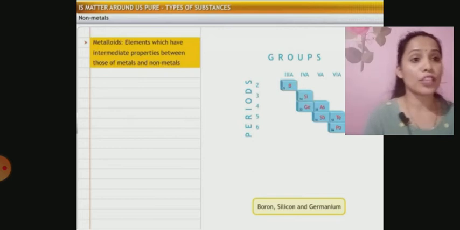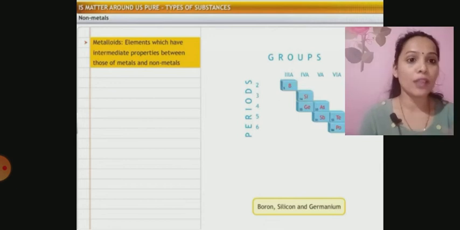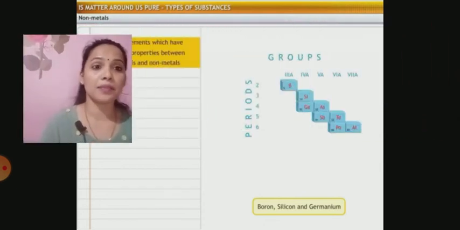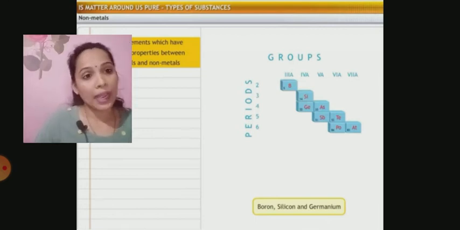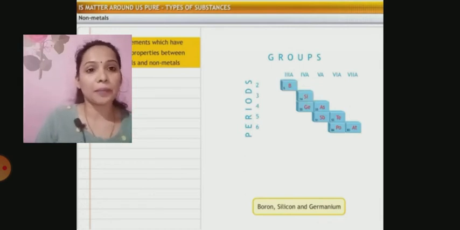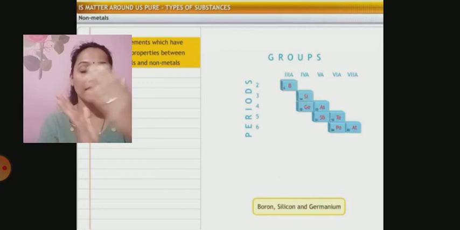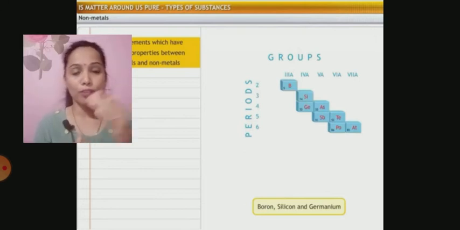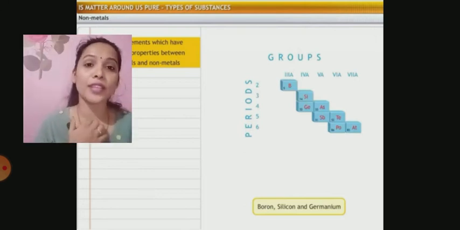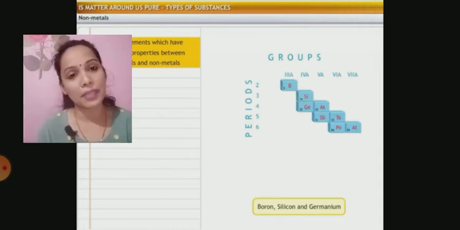Then you can see metalloids. What do you mean by metalloids? I told you that there are certain elements like boron, silicon, germanium, antimony, bismuth, tellurium, polonium; astatine is not a metalloid, it comes under halogens rather. All these come in between, in the periodic table you can see a zigzag line formed between the metals and the non-metals, because they have some properties of metals and some properties of non-metals. Therefore, they are called metalloids or semi-metals.